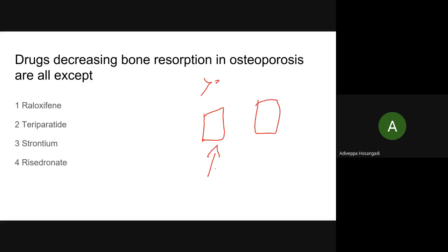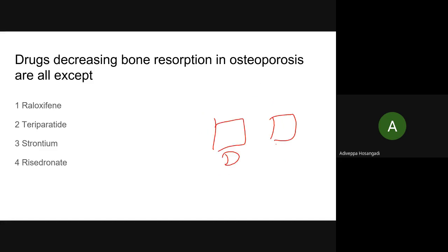Imagine bone is a calcium bank. So depositors come and deposit money, and borrowers take money. These are depositors, these are borrowers. So deposit will stop after that. What happens here? Depositors and these are borrowers.